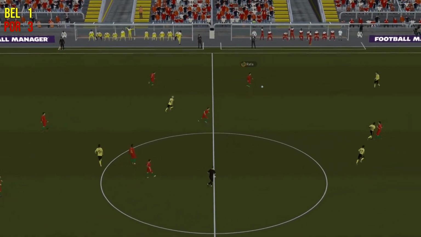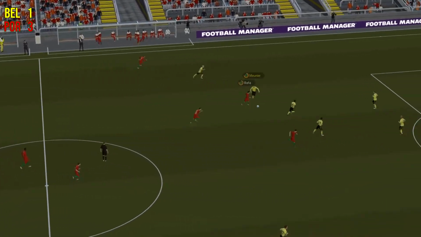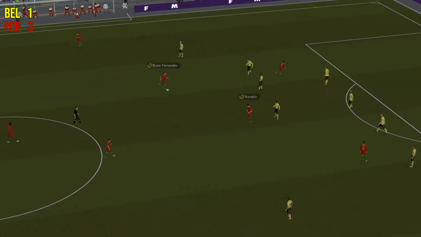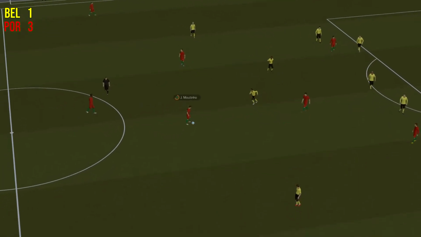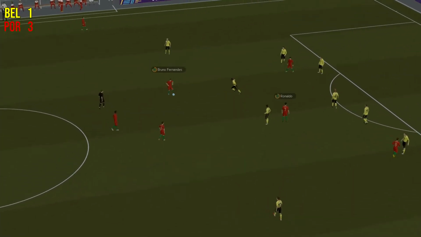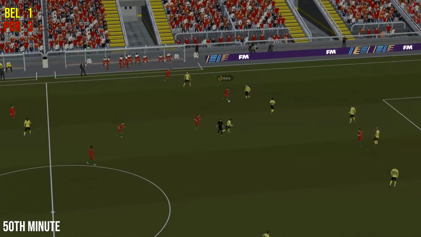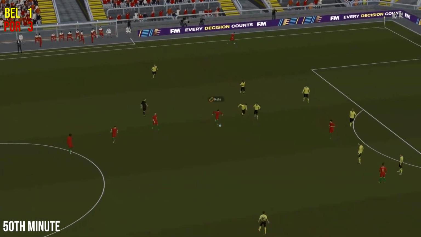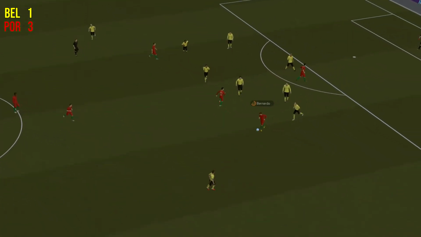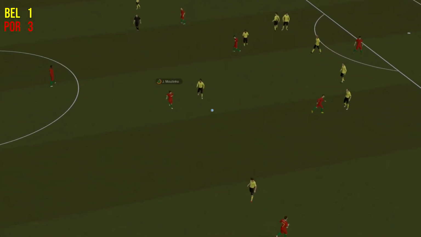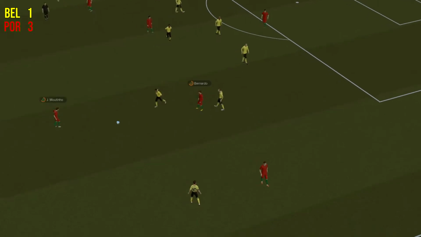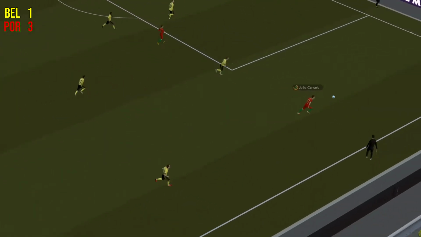Second half underway. Portugal's counter-attacking has been brutal in this game. They've had just 5 shots. They've scored with all 3 of their shots on target, and Belgium got the early goal, but since then they really haven't offered much. João Moutinho to Rafa. Portugal have got a healthy lead in this tie. Hopefully they don't throw it away. Well, for their sake, they can want to add more goals maybe.